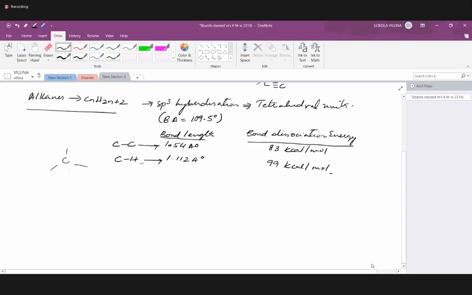So this is methane, sp3 hybridization, and in that sp3 hybridization, all the four hydrogen atoms are towards the four corners of a tetrahedron. So this is a tetrahedron. Even higher alkanes are the same. If each carbon is bonded to four other atoms, be it hydrogen or carbon, it will be a tetrahedral arrangement only. Okay, so this is what a tetrahedron is, and the bond angle, as usual, is 109.5 degrees. Okay, same thing.